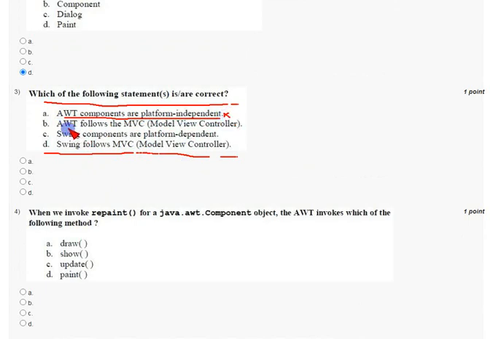They given AWT follows MVC, but AWT does not follow MVC. So it is also wrong answer. And swing components are platform dependent. This is also wrong answer because swing components are platform independent. So all these have been given in a reverse order, so they are wrong, and they give only one correct, that is swing follows MVC, model view controller. This is correct answer. So mark option D as correct answer for third question.